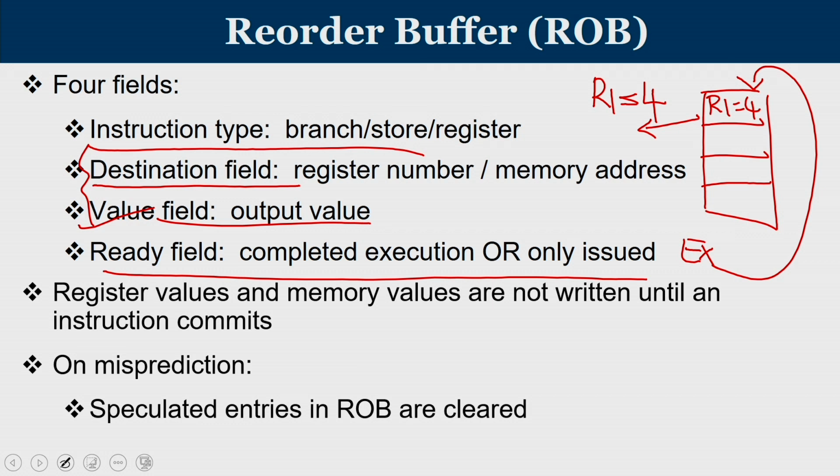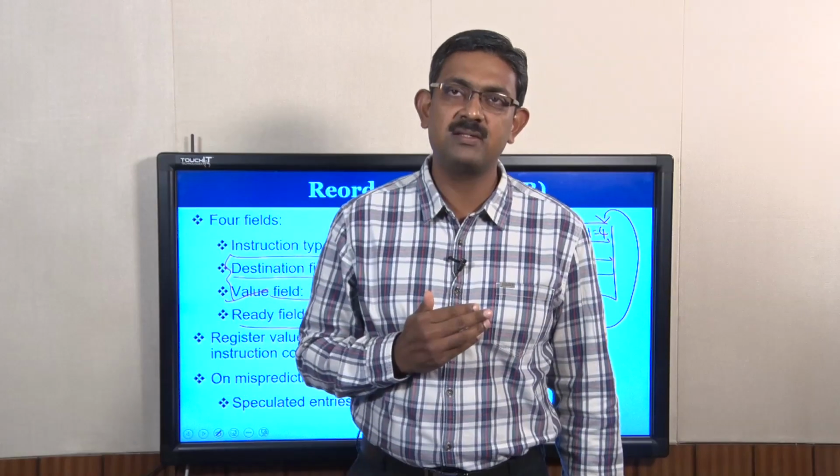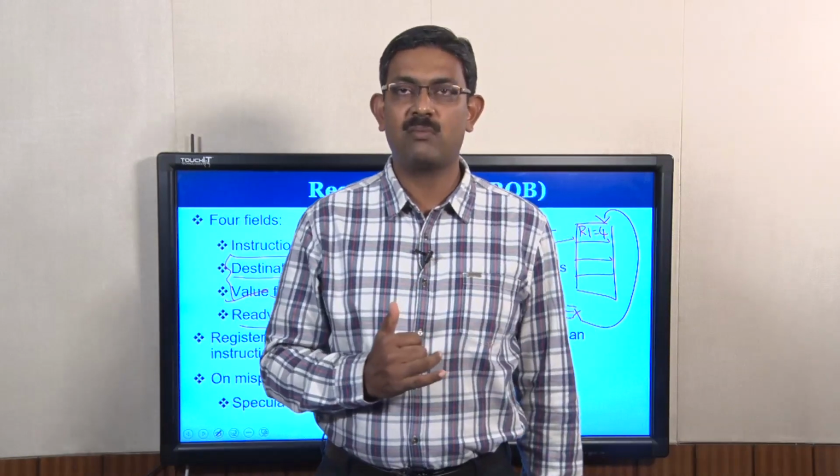Even if you execute a speculative instruction, the result is not updating your memory or registers. So any misprediction only requires clearing the reorder buffer. No memory or register contents are updated with wrong results.